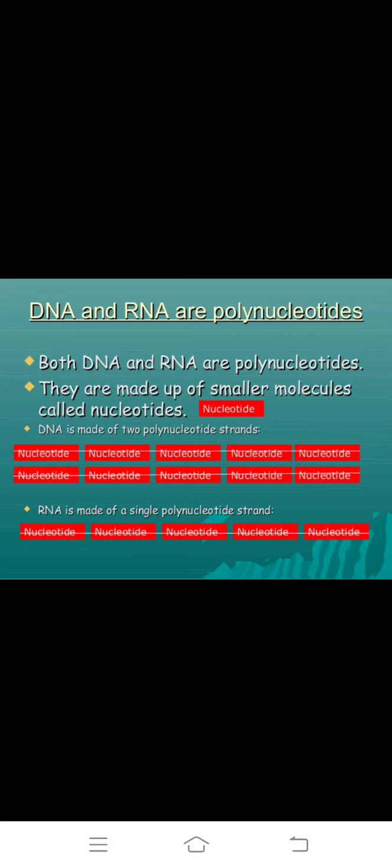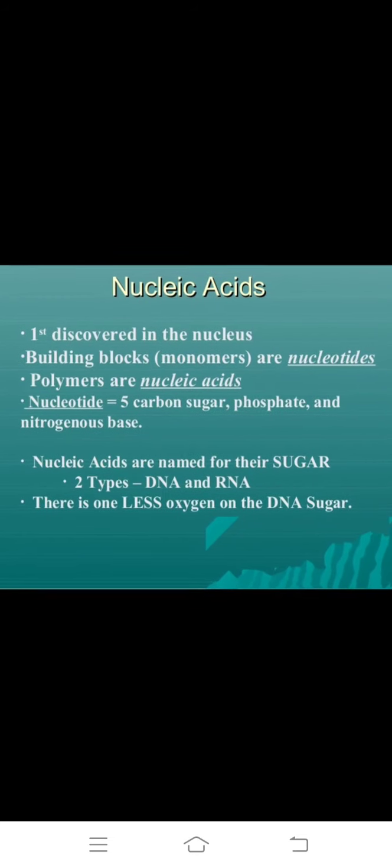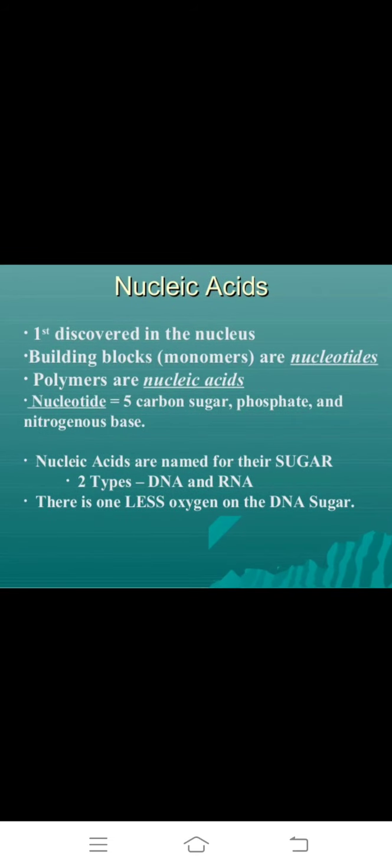DNA is made up of two polynucleotide strands, but RNA is made up of a single polynucleotide strand. What is a nucleotide? As we already observed, a nucleotide means 5 carbon sugar, phosphate and nitrogen base.